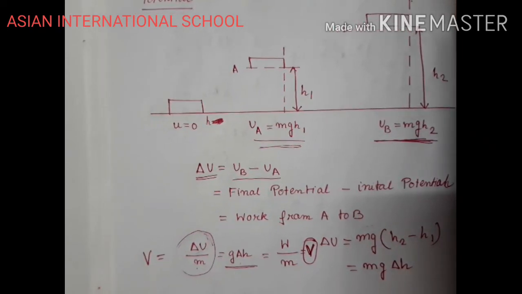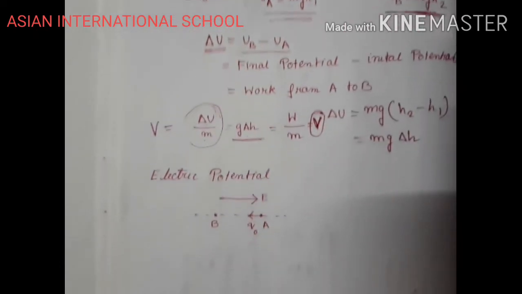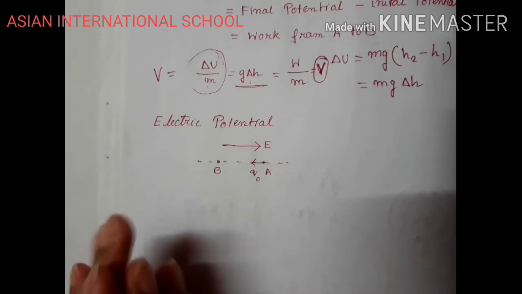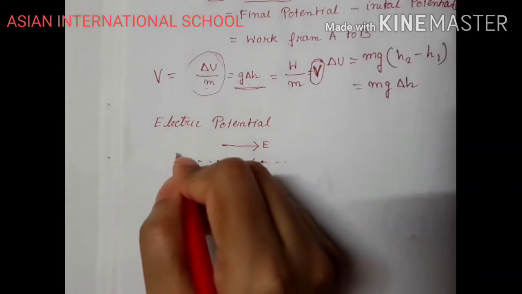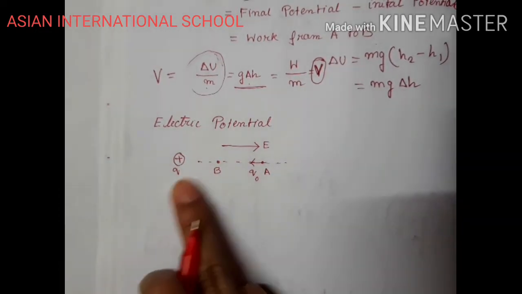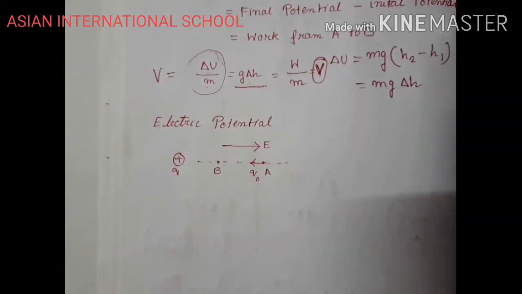Now in case of electric potential, we will be doing work on a charge. Suppose I have a charge plus Q. Somewhere here I have this plus Q charge, and this plus Q charge is creating an electric field in this direction. It is creating an electric field.